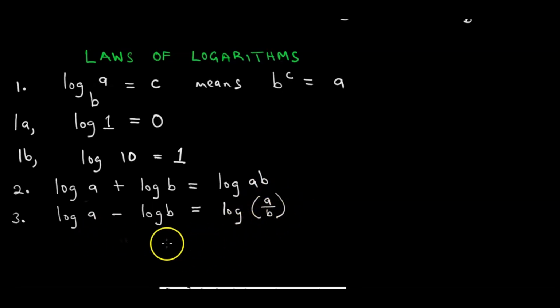Emphasis panapa ndeyekuti order matters. You should always remember that. Then for our law number 4, tinenge takuti log a to the power n is equal to n log a. N, which is the power here, transfers to be the multiplier of the log. So these 6, 1, 2, 3, 4, 5, 6, ndizvo zvamunofanirwa kuziva when it comes to logarithms at ordinary level.